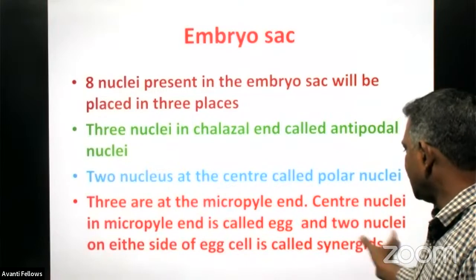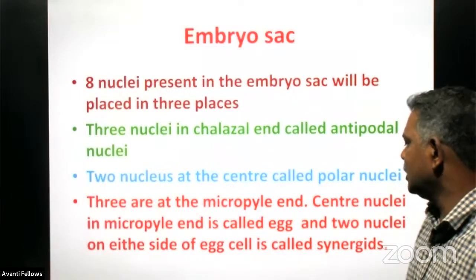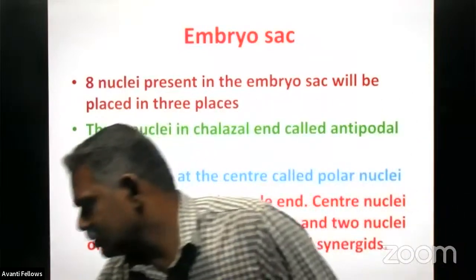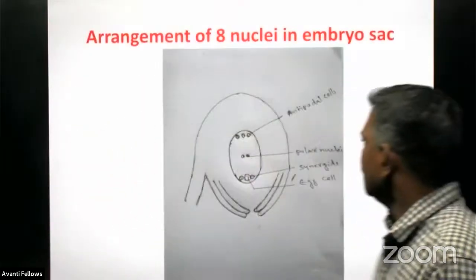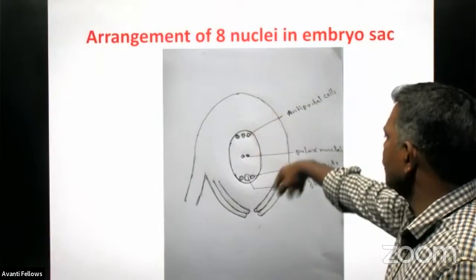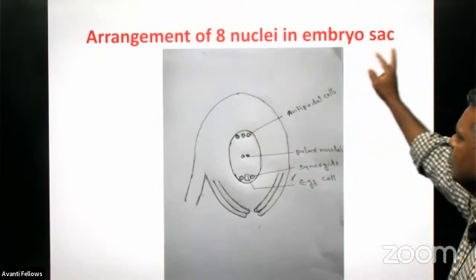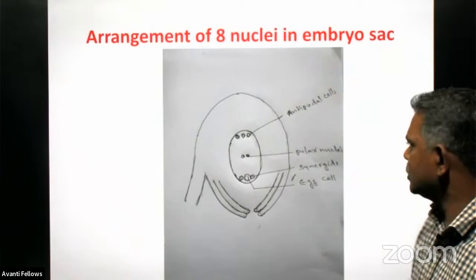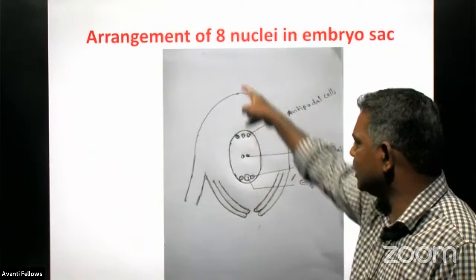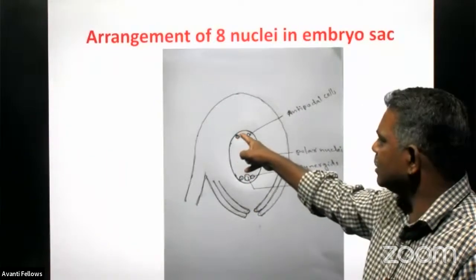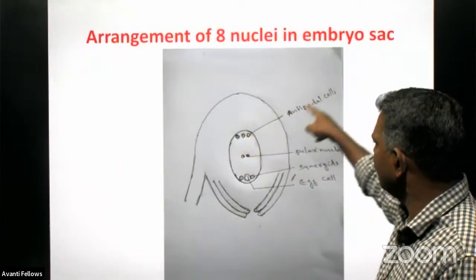The egg, and 2 nuclei on either side of the egg is called as what? The synergids. This is the structure we discussed while discussing the structure of the embryo sac. See, the arrangement of 8 nuclei in the embryo sac. This is the chalazal end. This one is the micropylar end. In the chalazal end, there are 3 nuclei placed, and we call them what?